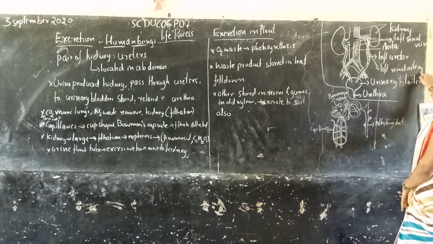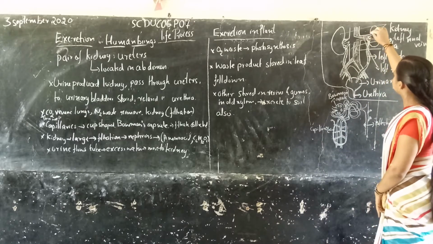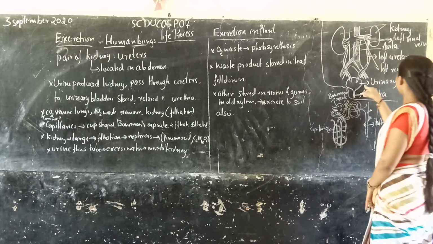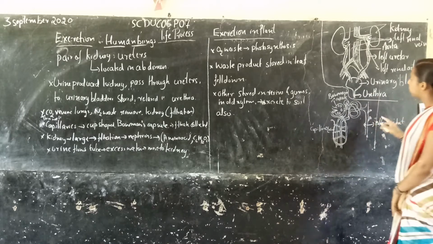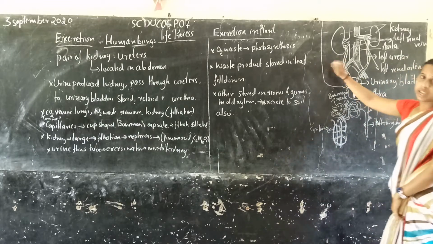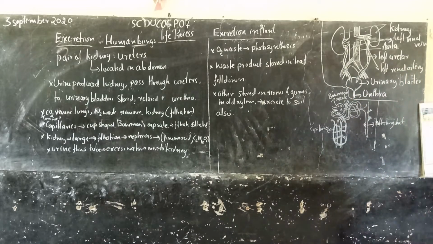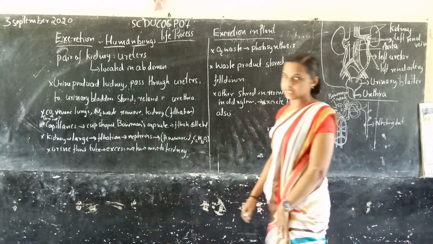Then the left renal artery, which is connected to the kidney. Then there is the urinary bladder and the urethra. This is the important diagram. Look in your textbook, where there will be the correct pictures of the excretory system of human beings.